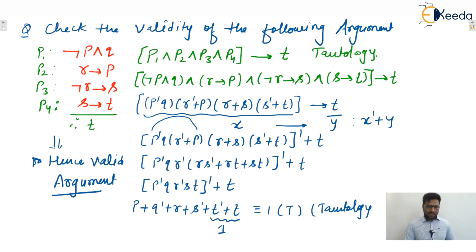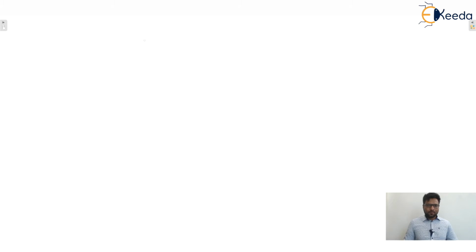Remember guys, I'm writing again. In the next slide, I am writing again, so be careful. Next one. So remember guys, the given argument is: negation P and Q, and R implies P. Then negation R implies S. Then S implies T. Therefore, we can say that T. That was the given argument. I hope this one is clear to everyone.